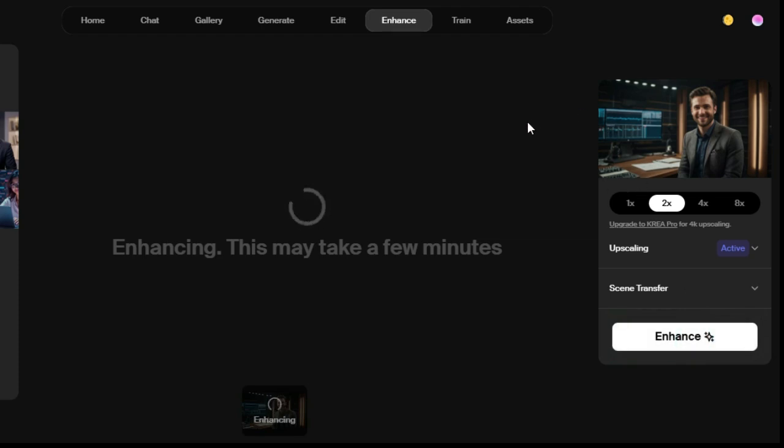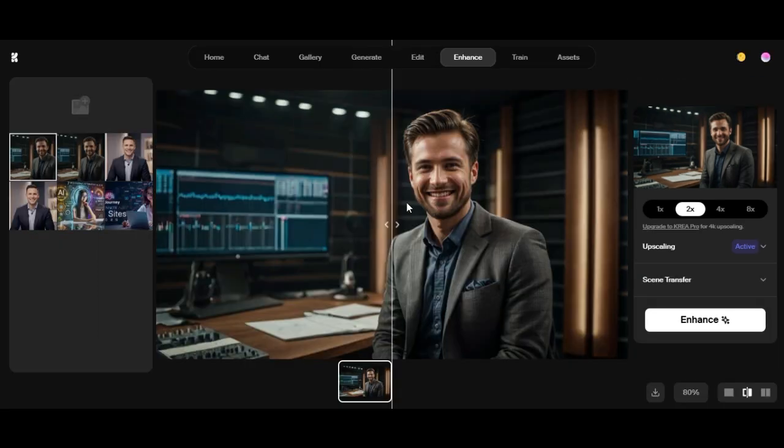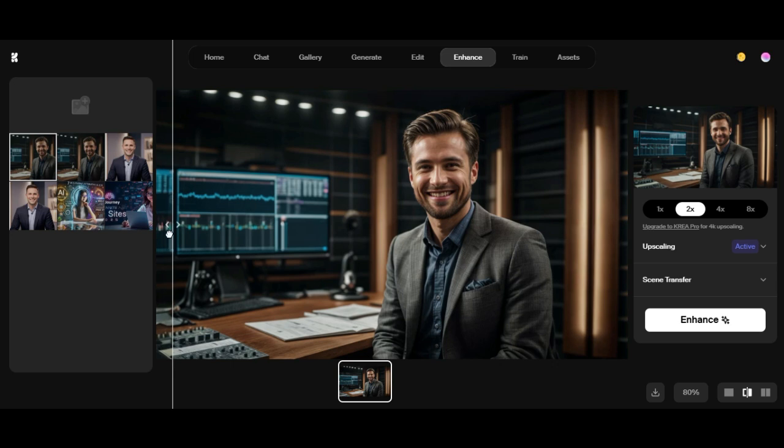Now, this might take a little bit of time, depending on the size and complexity of the image, so let's hang tight for a moment. Once it's done, we'll see how much sharper and polished our avatar looks. Wow, look at that. The details are even sharper, and the colors pop more. This is exactly what we need for our avatar. Once you're happy with the result, download the enhanced image. Now, we're ready for the final step.